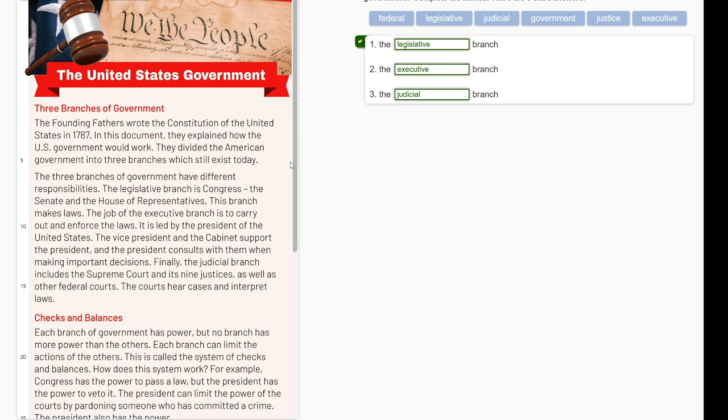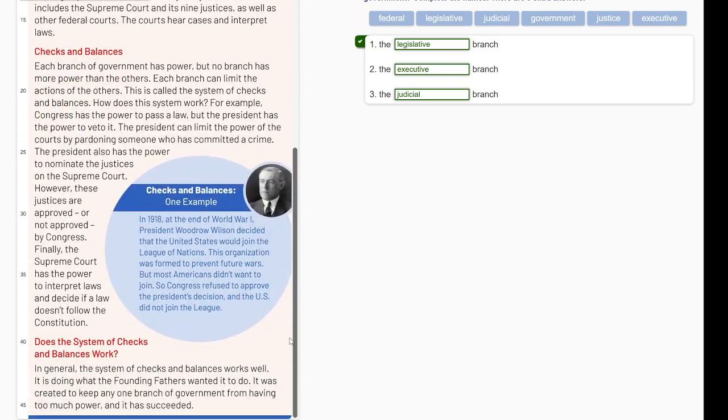Checks and balances. Each branch of government has power, but no branch has more power than the others. Each branch can limit the actions of the others. This is called the system of checks and balances. How does this system work?